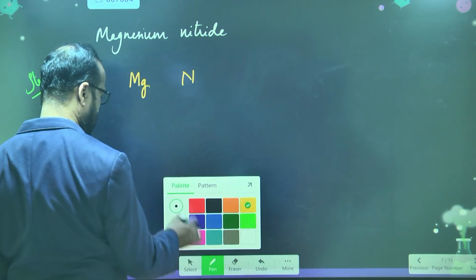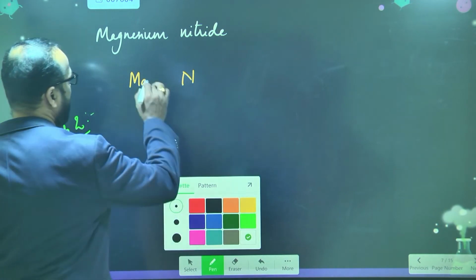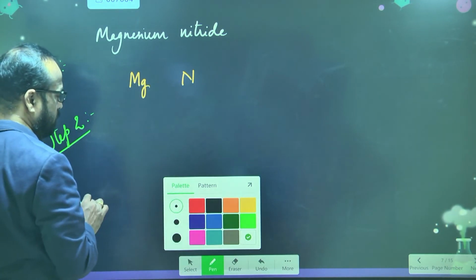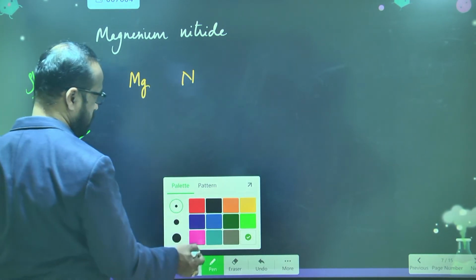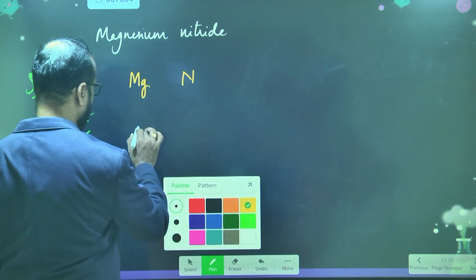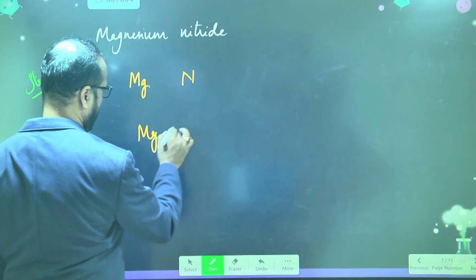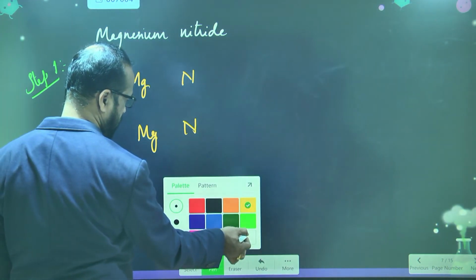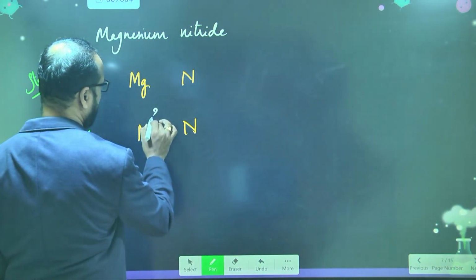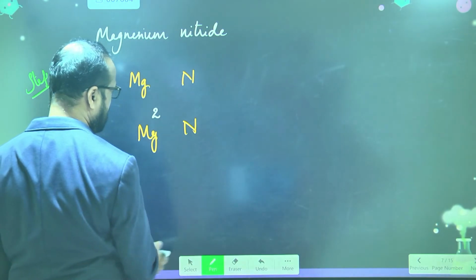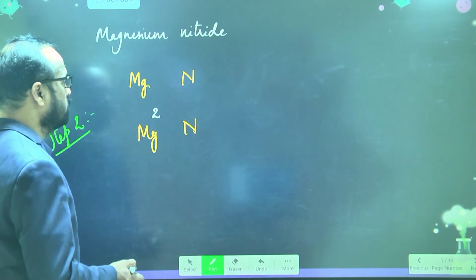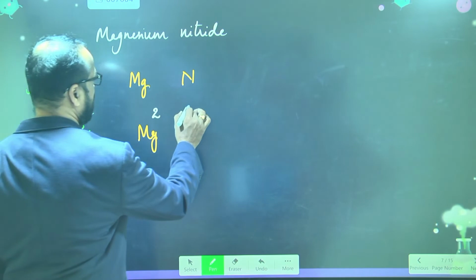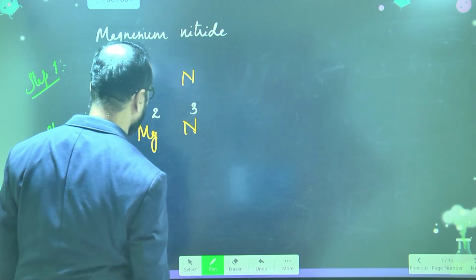Yes or no? Yes. So what is the valency of magnesium? Plus 2. So just write 2. What is the valency of nitrogen? 3. So just write 3. This is our second step.